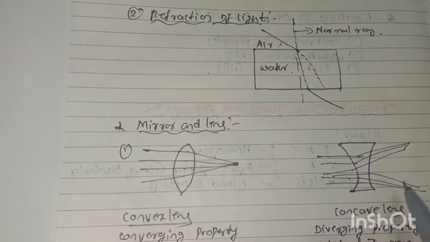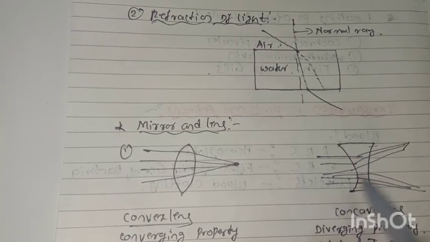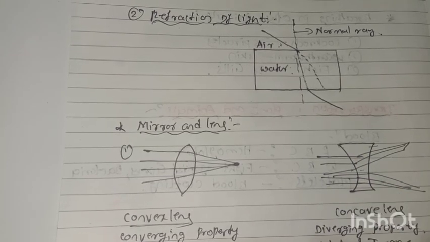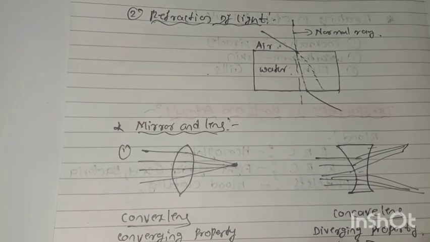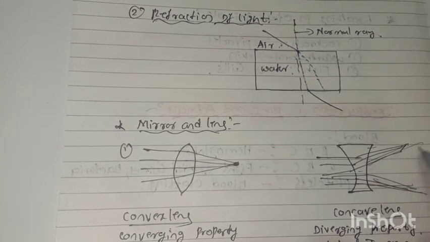A concave lens looks like a cave shape, thicker at the edges and thinner in the middle. When light passes through a convex lens it meets at one point, but in a concave lens there is a diverging property and a virtual image is formed. It will not meet at one point; it diverges.